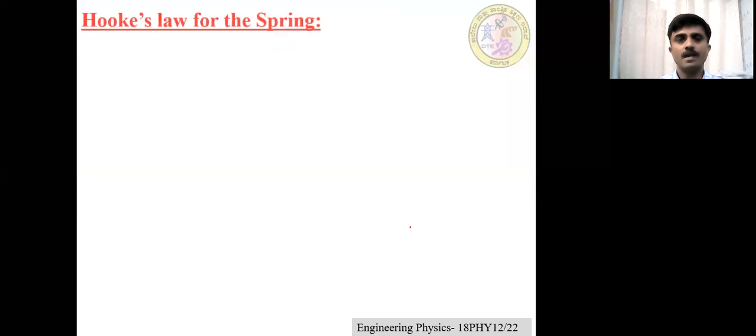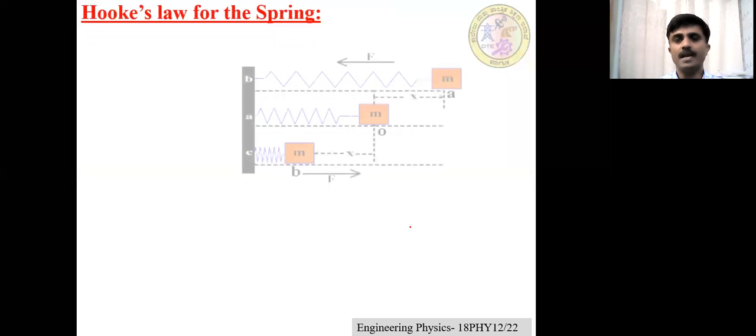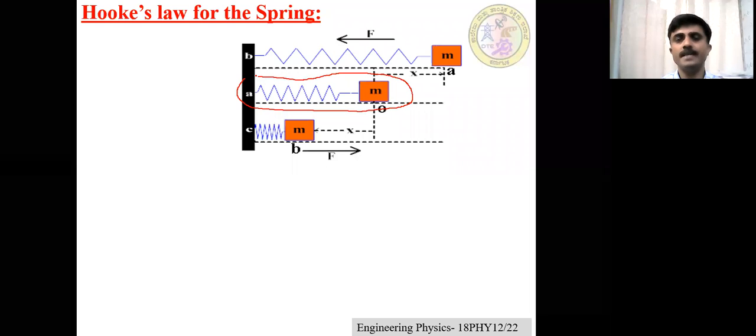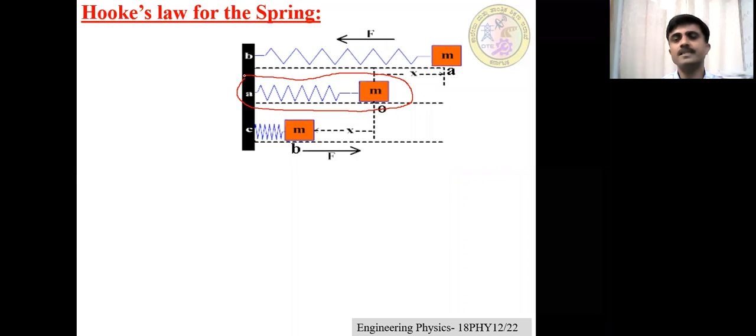Now, dear students, let us consider a spring mass system. Assume this is one of the spring mass systems on a smooth horizontal surface, or you may imagine your spring mass system in the vertical direction as well.